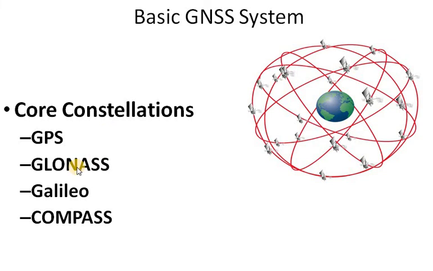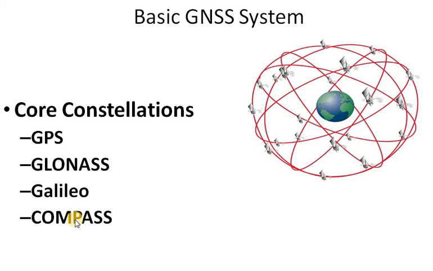So GPS is developed by America, GLONASS is by Russia, Galileo is by the European countries, and Compass is China's. These are the 4 different satellite navigation systems that we have seen.